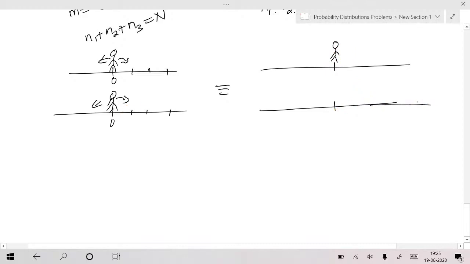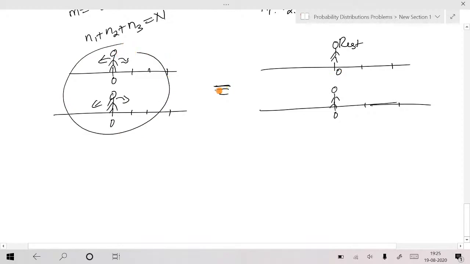So keep him at rest and make this person take two steps. Then what is the probability that he comes back to the origin? Again, this is the initial condition that you need to explain. Actually both are moving, this is the actual situation.